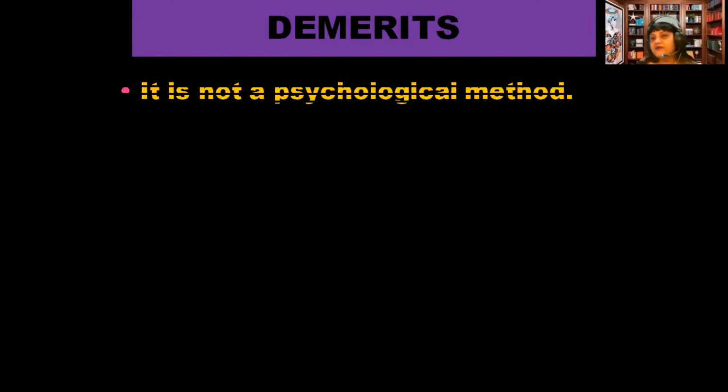And what can be the demerits? अब उसके जो merits थे उसके demerits हैं. क्या होंगे? What is the disadvantage of this method? Ma'am, as it is more teacher centric, there will be less interaction with the students. Correct. Less interaction. Most of the time the teacher is playing the active role and the students are playing the passive role. So because they are playing the passive role, we can say that it's not a psychological method.